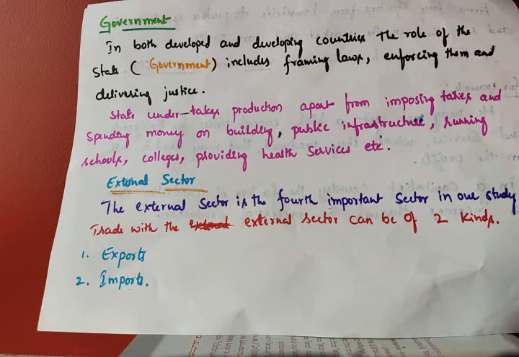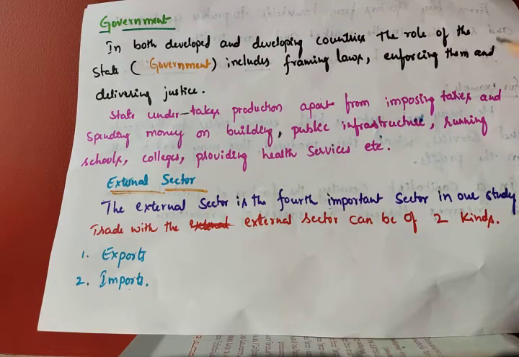The government's work is collecting money in the name of tax and providing basic facilities to the people. The government receives money from the people in the name of tax, and the same money they provide back to the people by providing basic facilities. So here the government undertakes the production apart from